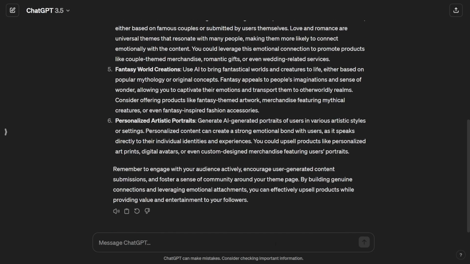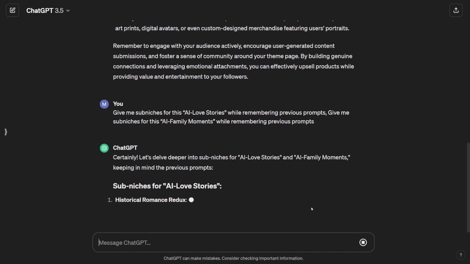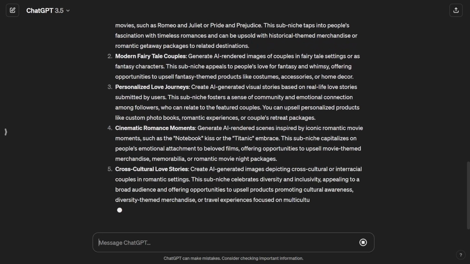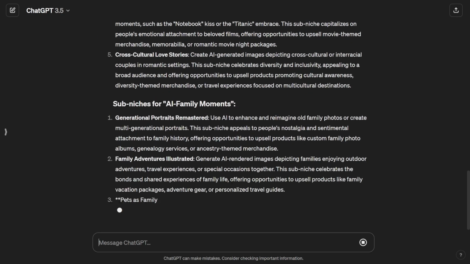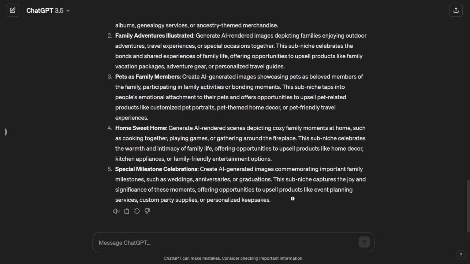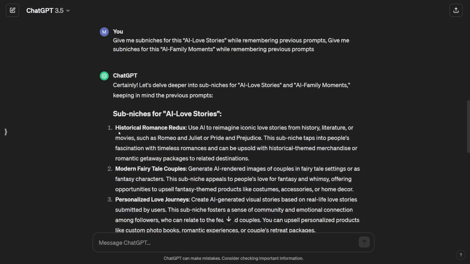You can then ask about more specific sub-niches of these two theme page ideas with a prompt like this. From these sub-niches, you can pick one that has the biggest audience. I used Google to find that out myself. A long-distance relationship sounds like a good choice with great potential for growth and high conversion rates for upsells. But we can't just start throwing random images around. We need to design prompts that will make jaws drop, and that's where the AI magic comes in.